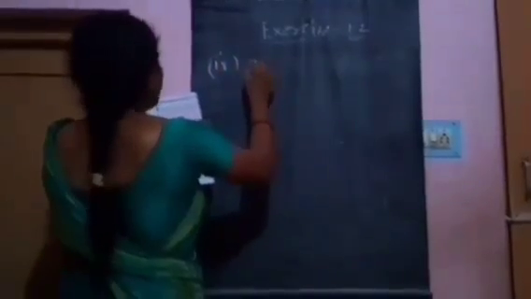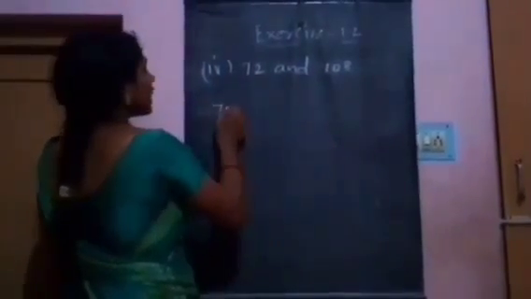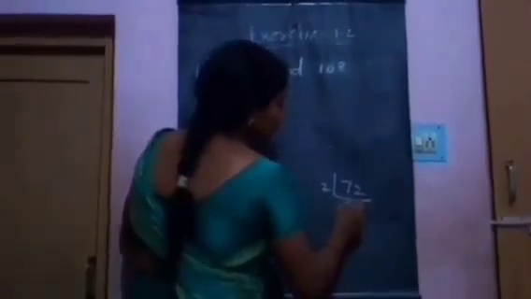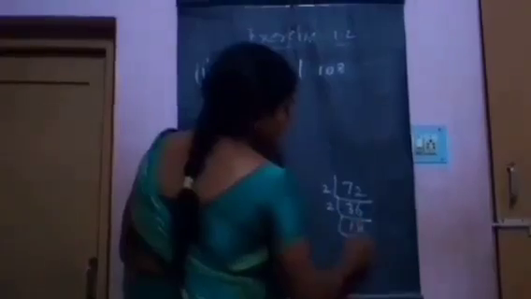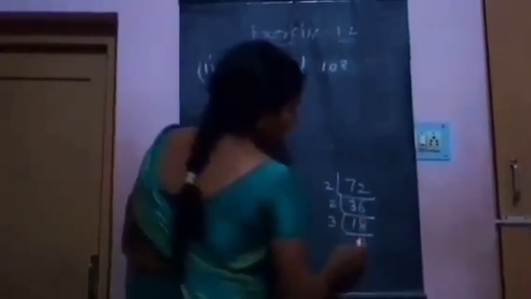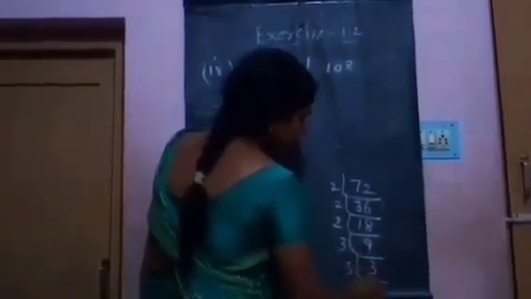And next problem, that is fourth problem: 72 and 108. 72 can be written as prime factors. 2 threes are 6, 2 sixes are 12, 2 ones are 2, 2 eights are 16, 2 nines are 18, 3 threes are 9, 3 ones are 3.